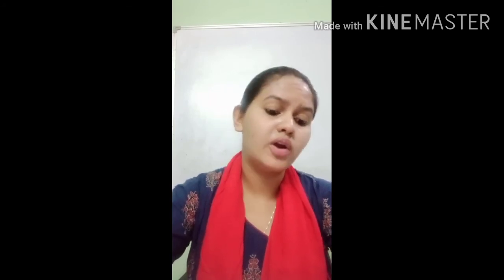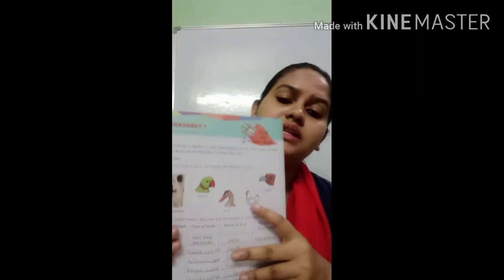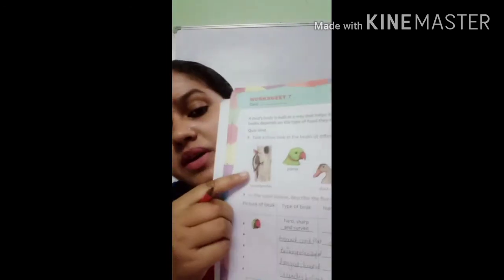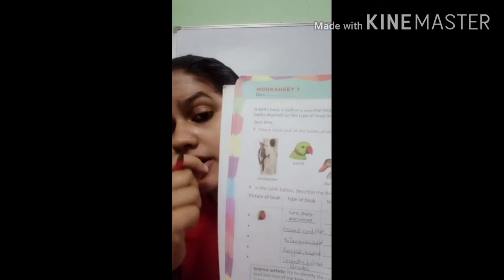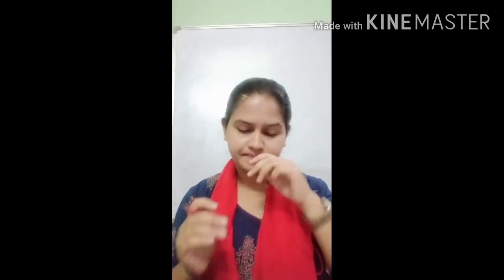They do that. And the last one, they having sturdy pointed beaks. Who is having the sturdy pointed beaks? So you can see the first picture, right? In our first picture, the woodpecker having a long hooked beak, right. So this one is woodpecker, and what they eat? Flower nectar and insects they eat, right? So students, as we have done our worksheet 7, okay, and come to the next one.